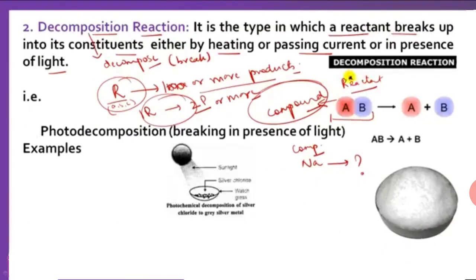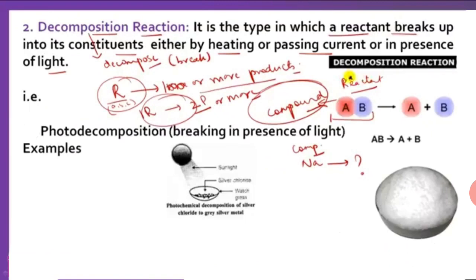Number second is decomposition reaction, which is opposite to combination reaction. In this reaction, a single compound is divided into two or more products. It can be divided by either heating, passing current, or simply in the presence of light.